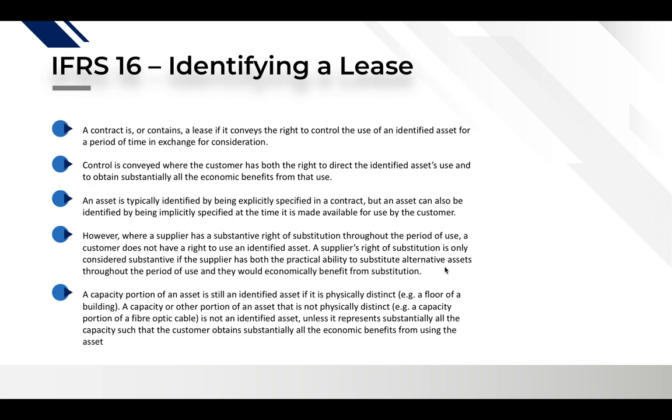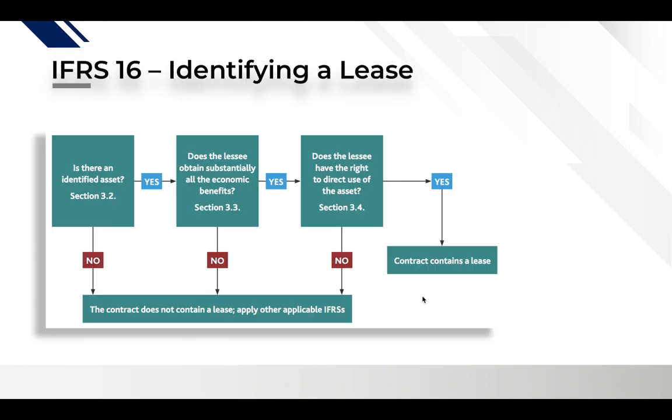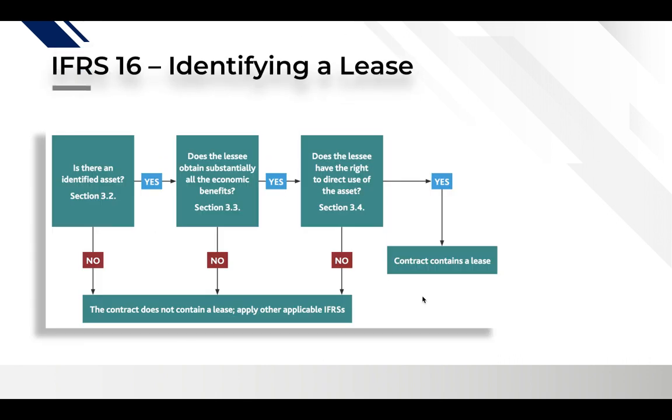So in this case they have considered an example of a fiber optic cable. If, for the capacity of the fiber optic cable, you cannot identify how much portion specifically is used by the lessee, in that case there is no identified asset. But if you know that substantially all the benefits from the use of the fiber optic cable are obtained by the lessee, in that case you can identify that asset.